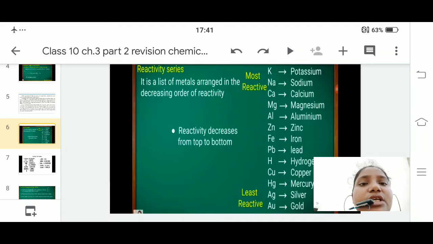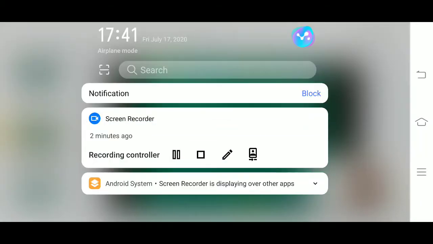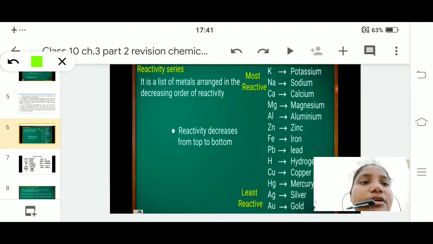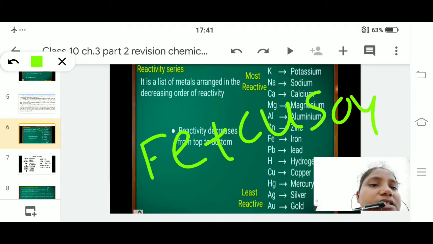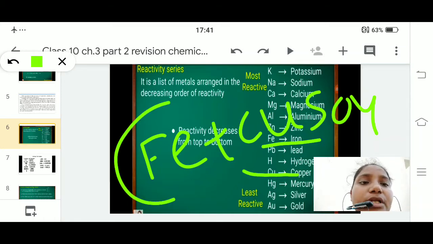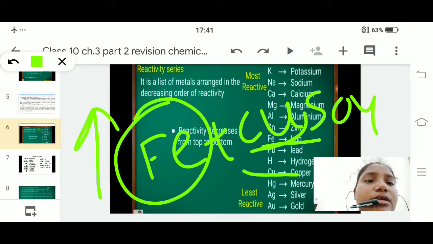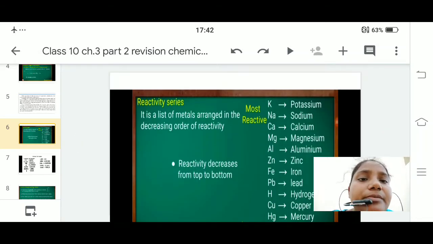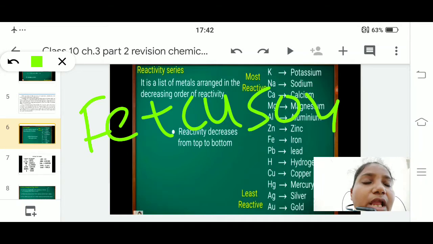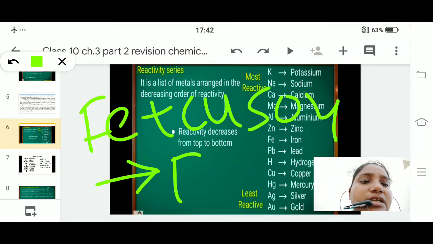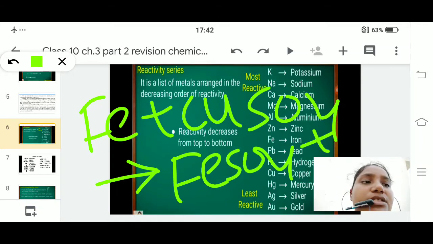Now the elements which are placed above, as in the reaction of Fe plus copper sulfate: you can see in this reactivity series that iron is placed higher and copper is placed lower. That's why iron is more reactive than copper. When this reaction is done, we get FeSO4, and copper is left alone.